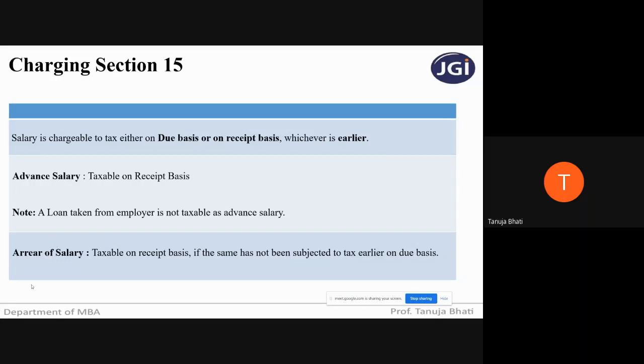So arrears of salary should actually, if you consider this base, be chargeable to tax on due basis. But it can be chargeable to tax on receipt basis if it has not been subjected to tax earlier on due basis. So this is the charging section, section 15, which says that salary should be taxable either on due basis or receipt basis, whichever is earlier.